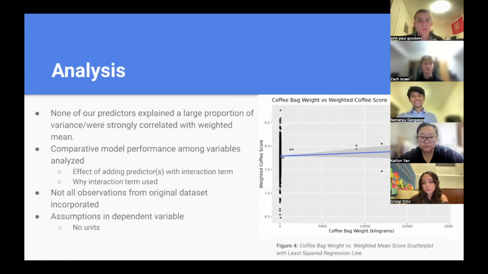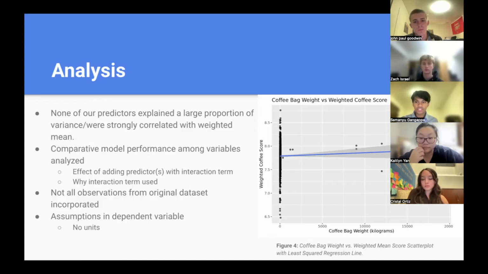So if we look at our analysis, as we previously mentioned, none of our predictors explained a particularly large proportion of the variance or was strongly correlated with the weighted mean. So our best one was actually the interactive model using both location variables, but even that didn't get an R squared above 0.29. So comparatively speaking, the effect of adding the predictors with an interaction term didn't help that much. For example, with the location variables, over 20 predictors were added when we added the interaction term, but that only improved the R squared by around 0.05.